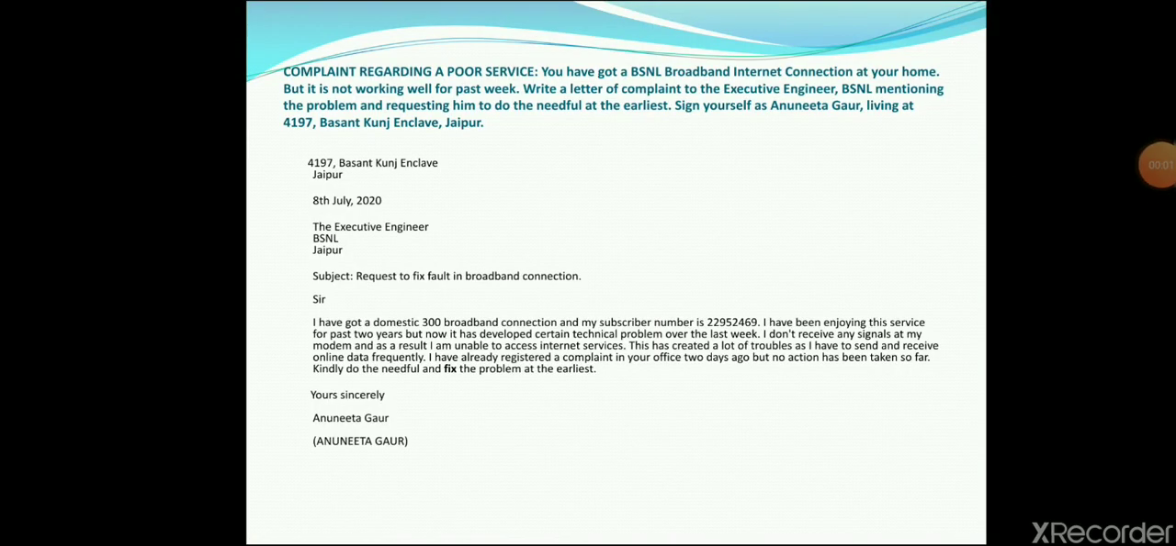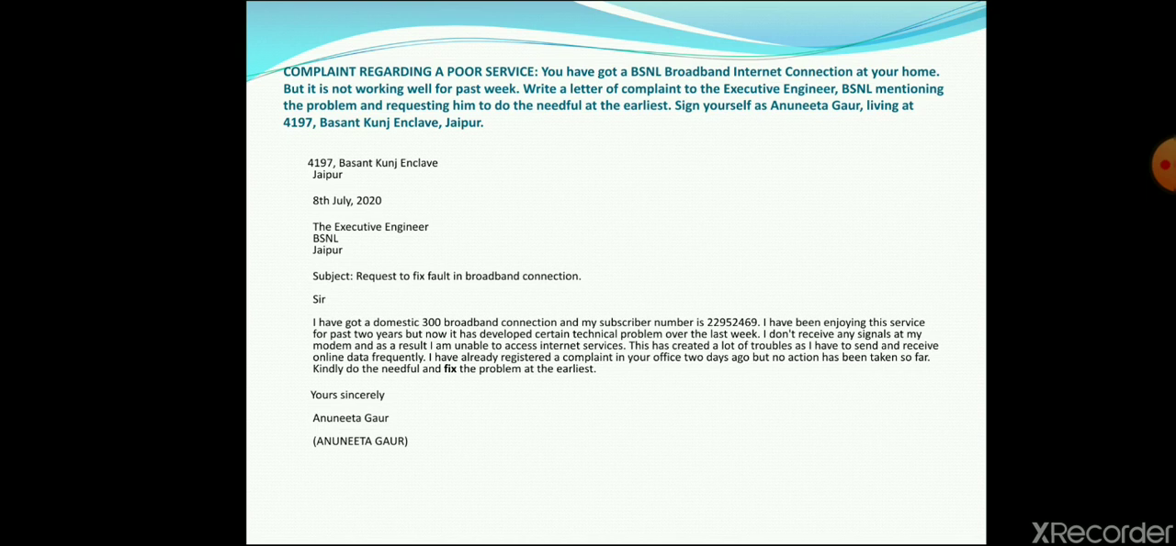So next type, children, you can also lodge a complaint regarding a poor service. Suppose you have got a BSNL broadband internet connection at your home, but it's not working for past week. So you need to write a letter of complaint. To whom will you write? Executive Engineer BSNL, mentioning the problem and requesting to do the needful at the earliest.